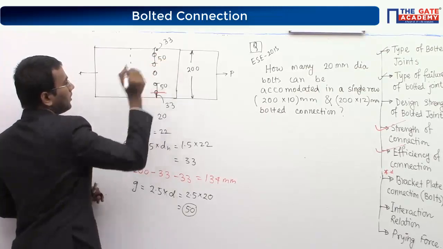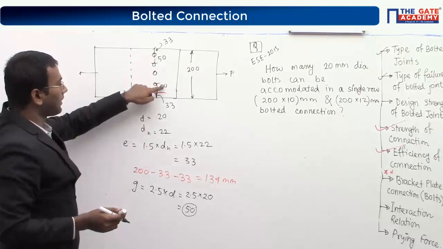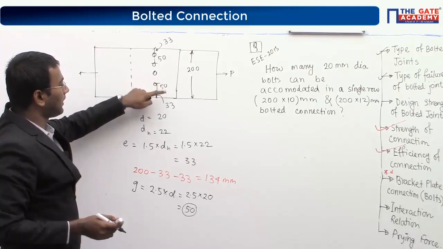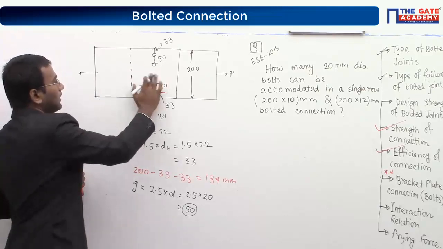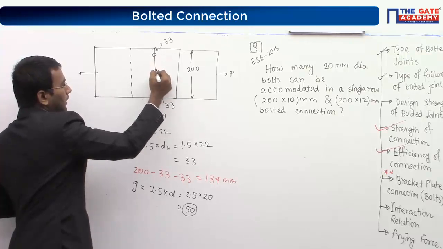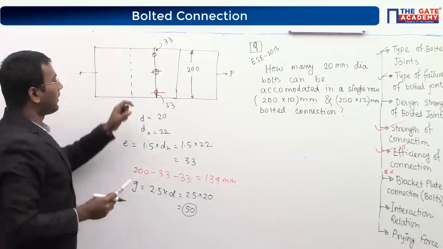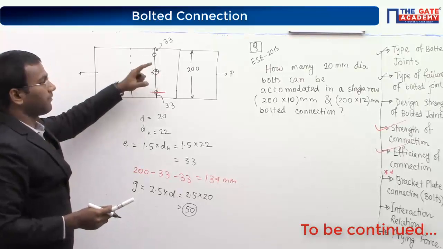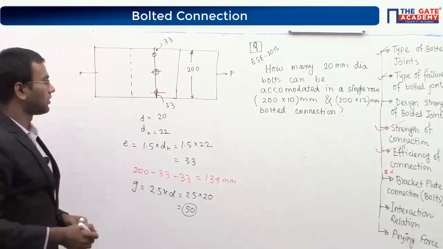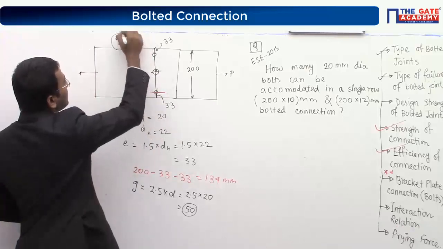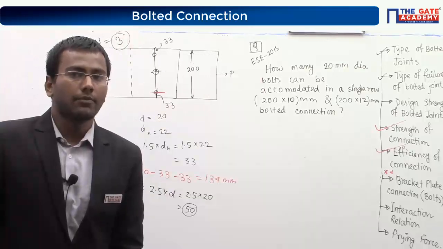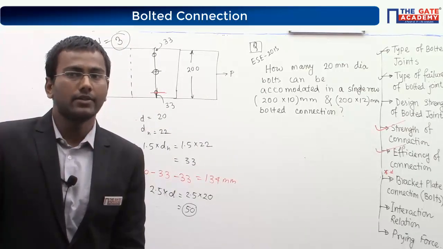Now it is becoming 50, 50, 100. I cannot provide more than this, and this should be only one. If I provide 50 and 50, that is sufficient. So that's why only 3 bolts can be accommodated. So 3 is the number of bolts. Just the concept of pitch distance, gauge distance and end distance. That's all.